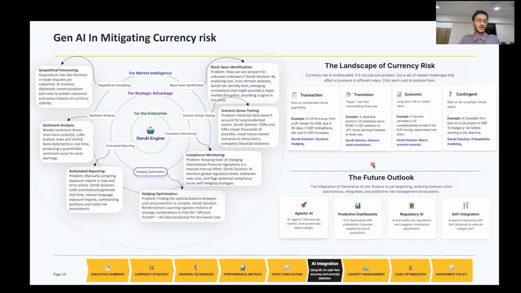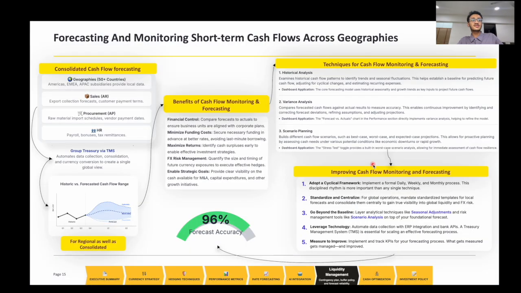Next is how you would mitigate the currency risk if you have Gen AI, if we have AI capabilities in our systems, in our treasury management system, in our forecasting systems. So this is the overview of the AI engine that we could have for the company. Next is forecasting and monitoring short-term cash flows across geographies. So basically, you have to consolidate the cash flows, you have to predict the cash flows, and you have to create a model for predicting the cash flows. So you could do historical analysis, variance analysis, scenario planning for this company to get an improved forecast model. That would be basically inside the TMS system already.